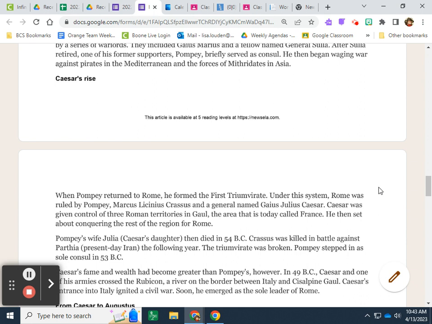Caesar's rise. When Pompey returned to Rome, he formed the first triumvirate. Under this system, Rome was ruled by Pompey, Marcus Licinius Crassus, and a general named Gaius Julius Caesar. Caesar was given control of 3 Roman territories in Gaul, the area that is today called France. He then set about conquering the rest of the region for Rome.